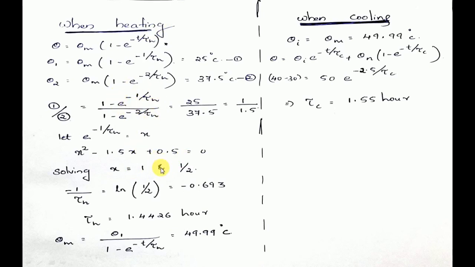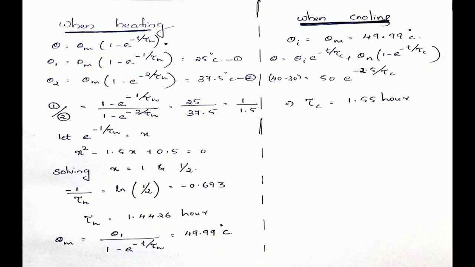So definitely x is equal to 1 is not practical, because the natural log of 1 will become 0. So the only value which is possible is x is equal to half. So e raised to minus 1 by tau h is equal to half. From that you will be able to get the relation minus 1 by tau h is equal to natural log of half. From there you will be getting the heating time constant tau h magnitude. Once after getting the value of tau h, you can substitute here in either of these relations and you will be able to obtain the magnitude of theta m. That is actually 49.99 degrees Celsius.